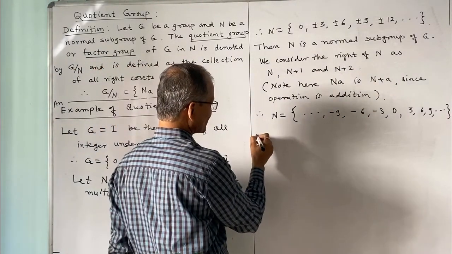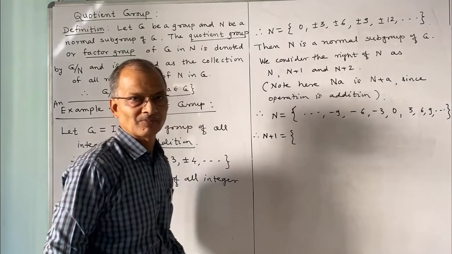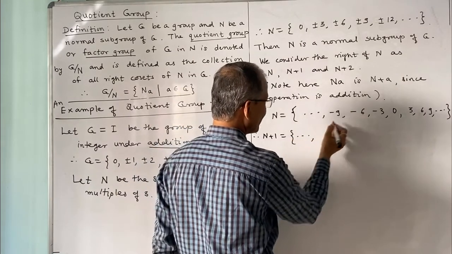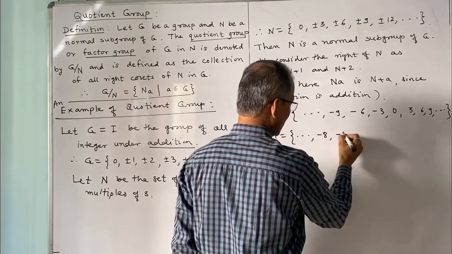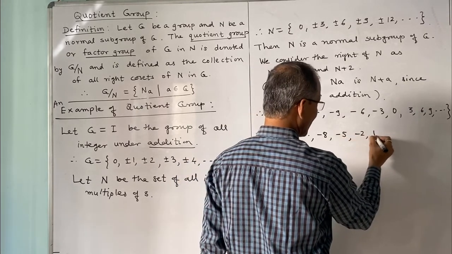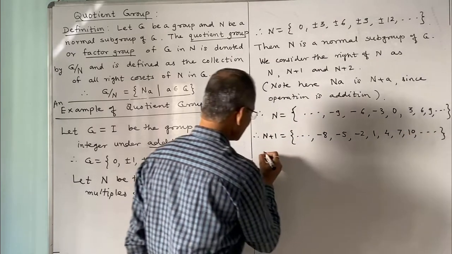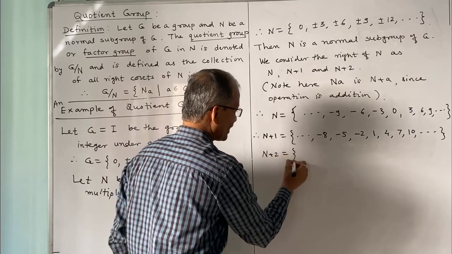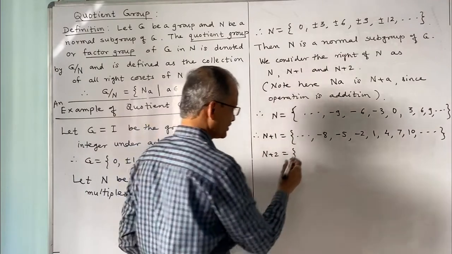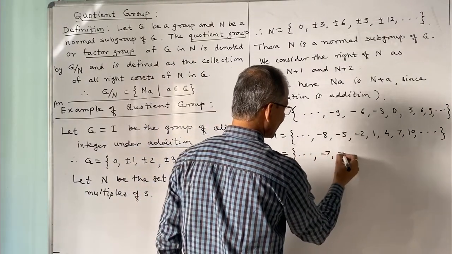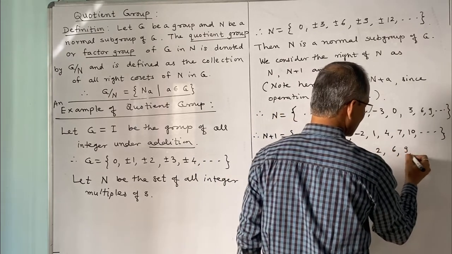Now what is N plus 1? Add 1 to these elements. It is simple. Add 1 means it will be minus 8, minus 5, minus 2, 1, 4, 7, 10, etc. What is N plus 2? Add 2 in N or add 1 in N plus 1. So the elements we shall get are minus 7, minus 4, minus 1, 2, 5, 8, 11, etc.